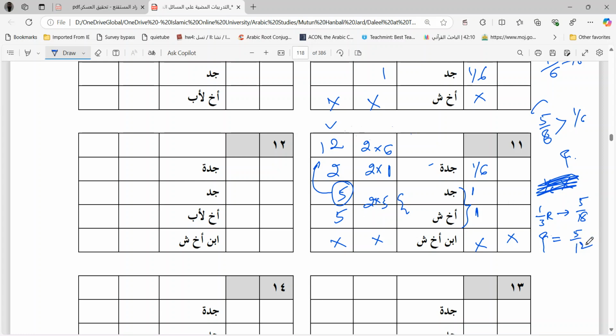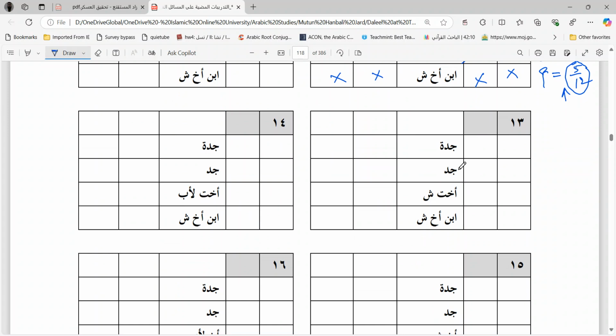Now, which of the two is greater? 5 by 12 or 5 by 18? In this case, since the numerators are the same, both are 5, wherever the denominator is less, that number will be higher, which means 5 by 12 is greater than 5 by 18. So we will give the grandfather 5 by 12, because Mukasama is giving a better result to the grandfather. It is favorable for the grandfather to give him his share by dividing through Mukasama. This is how we compare things. This problem is exactly the same as this. The only thing is you have Akh Liyab, so you can solve this problem.